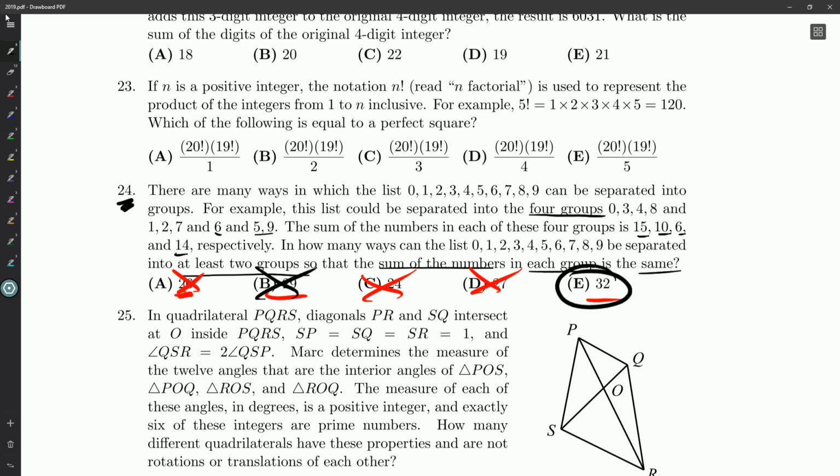And so we can now move on to our last question, question number 25. I'll see you for that shortly.